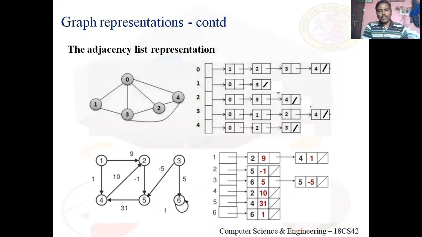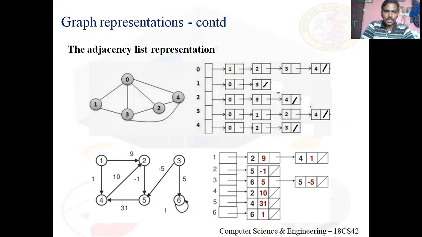Now, there is one more representation we call adjacency list. So you're clear with the list, right? As discussed about list, linked list, single linked list, double linked list in the previous session.